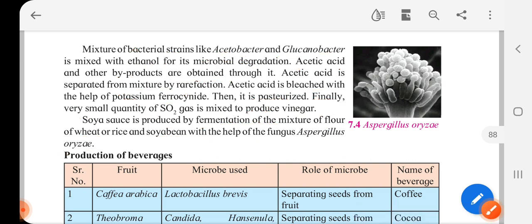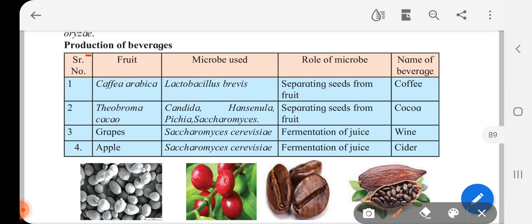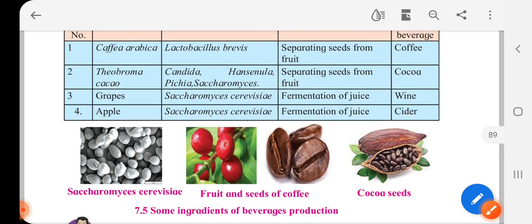So Acetobacter and Gluconobacter, which are mixed with ethanol, carry out its microbial degradation, and acetic acid and the byproducts are obtained. Soya sauce is produced by fermentation of the mixture of flour of wheat and rice and soya bean with the help of fungus Aspergillus oryzae. Remember this. Now this particular table is again eliminated or reduced from your syllabus.